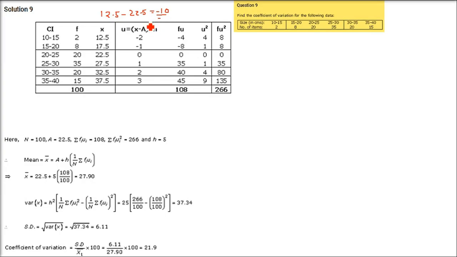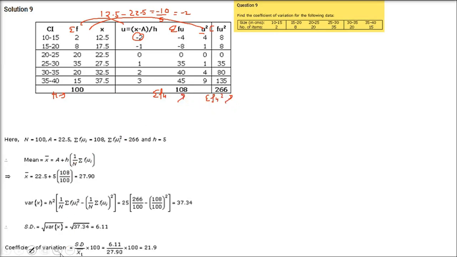So it's a simplified number. We can deal with this. You are going to do this for each and every element here. Let me tell you again that a is 22.5, h is 5. Take u square, multiply f and u square. Then add them: sigma fu and sigma fu square. So this is sigma f, this is sigma fu, this is sigma fu square.